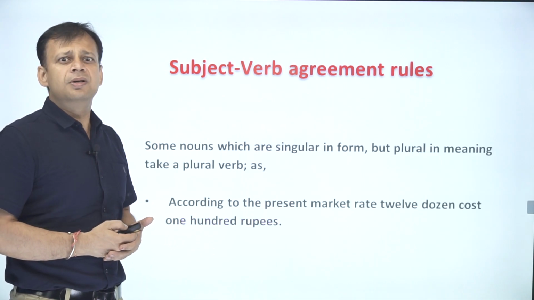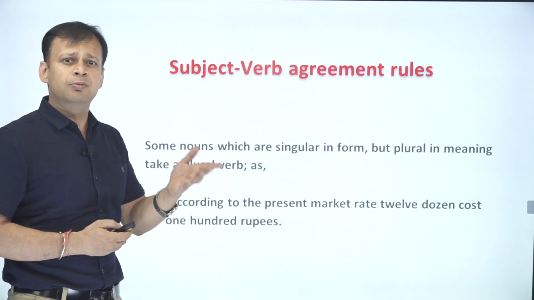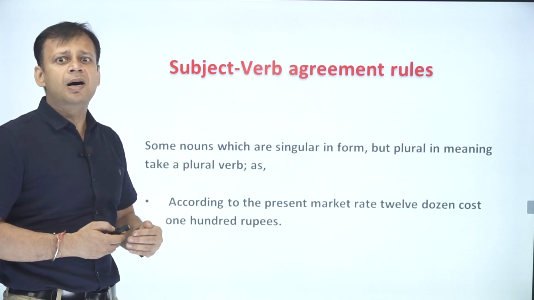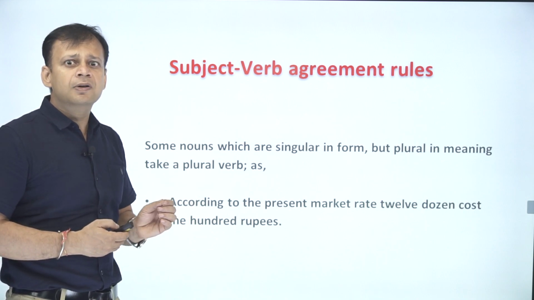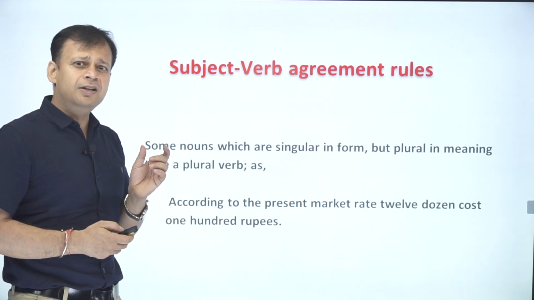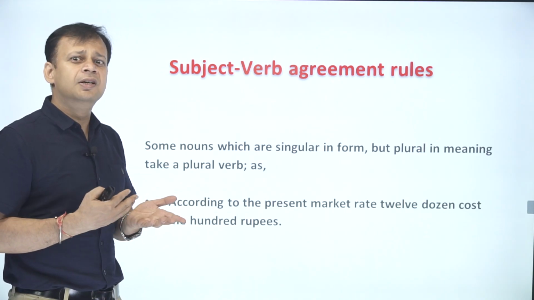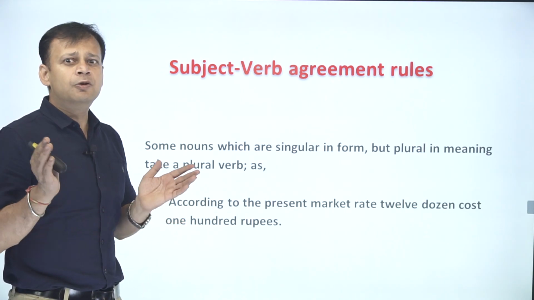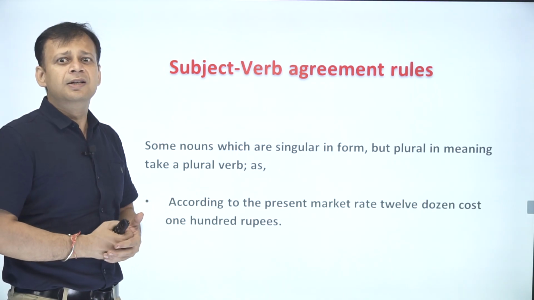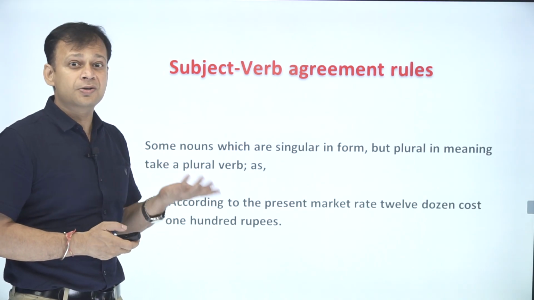Next rule talks about some nouns which are singular in form but plural in meaning. They take a plural verb. For example, according to the present market rate, 12 dozen cost 100 rupees. So here 12 dozen, so dozen is singular and 12 is giving it a number. But if you put them together, that becomes plural. That's why we are taking the plural verb cost over here, not costs in this case.